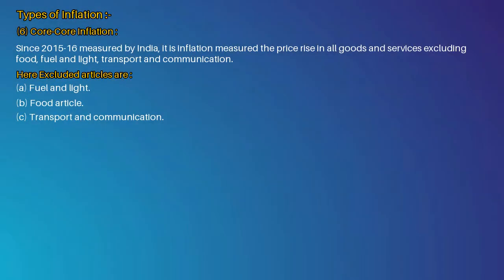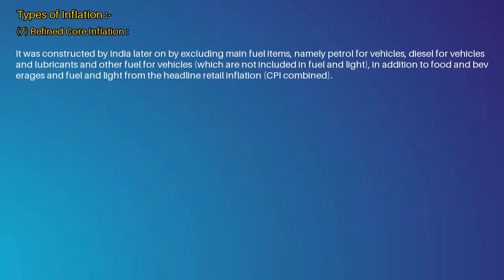Next type of inflation is core inflation. 6. Core inflation. Since 2015-16 measured by India, it is inflation measured as the price rise in all goods and services excluding food, fuel and light, transport and communication. Here excluded articles are a. Fuel and light, b. Food article, c. Transport and communication.